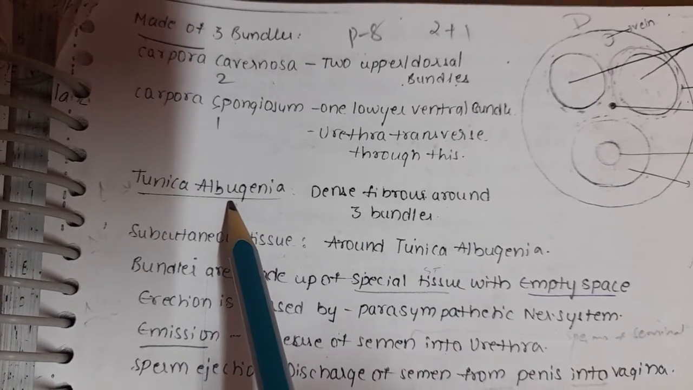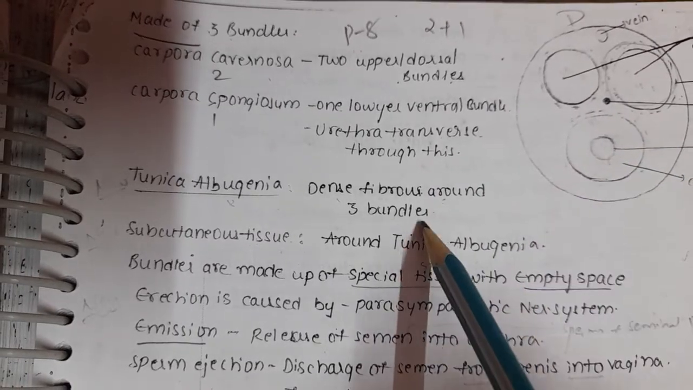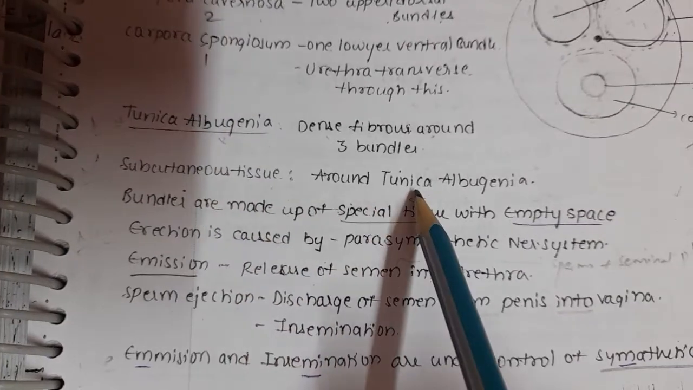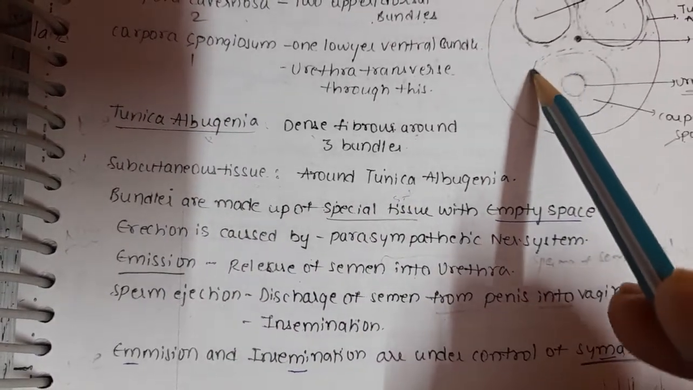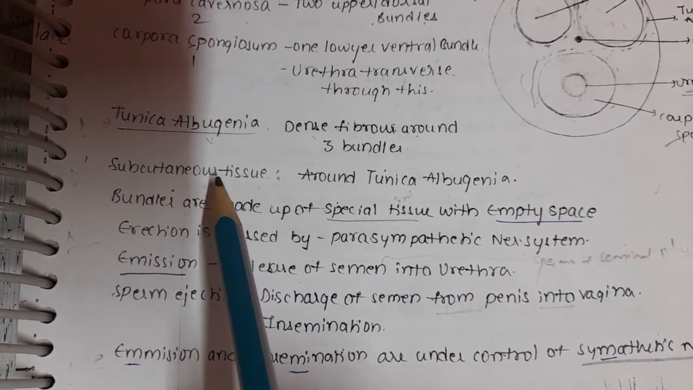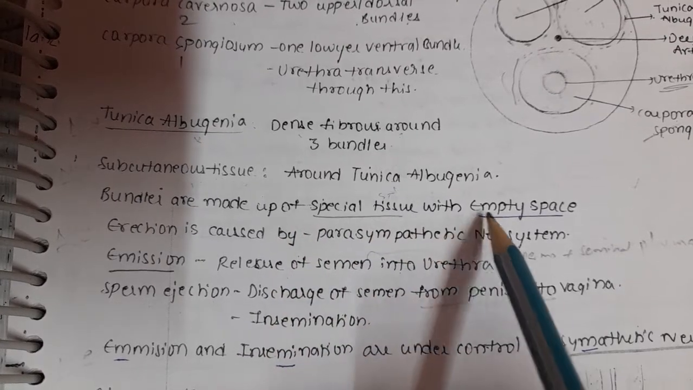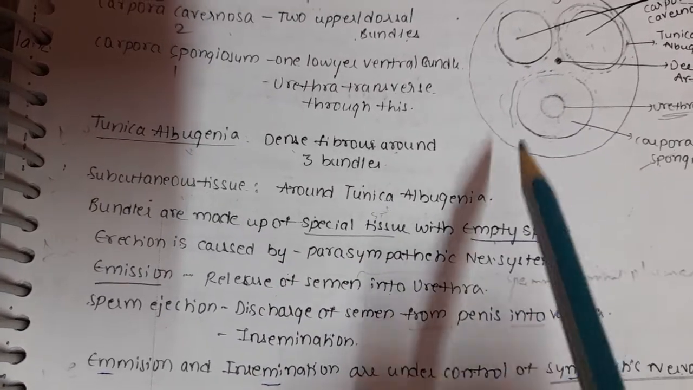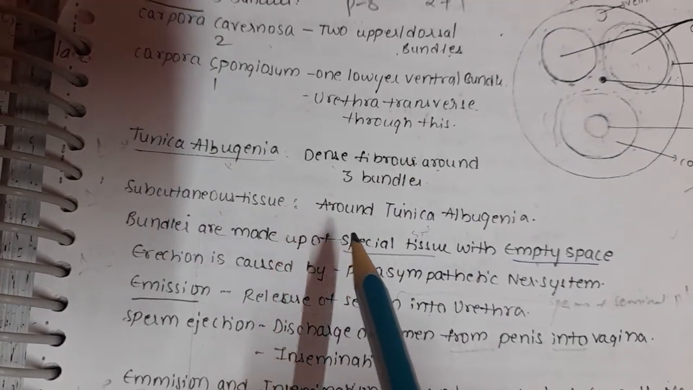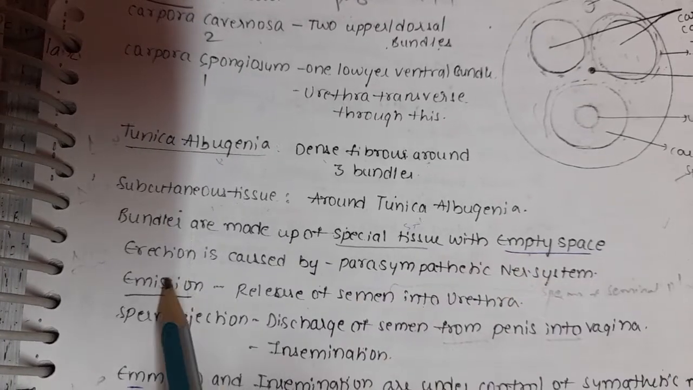Next, tunica albuginea is dense fibrous connective tissue present around each bundle. Above the tunica albuginea there is a subcutaneous tissue. Bundles are made up of special tissue with empty space.